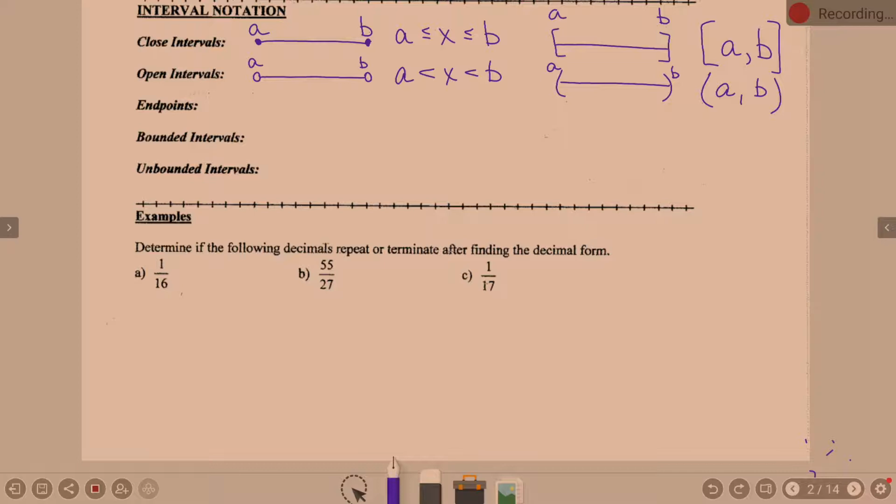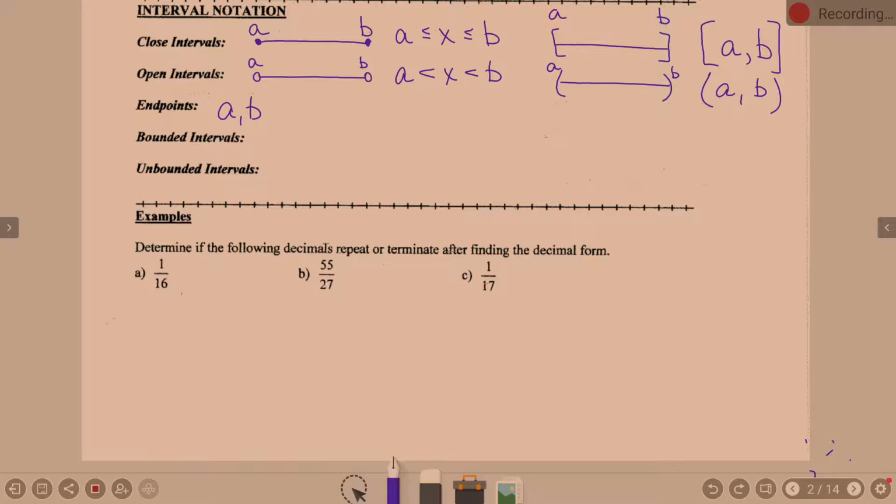Endpoints, what do I mean by endpoints? What are the endpoints I was using in those two examples? A and B. So just the points on the end, right? So A and B on those examples up above. Bounded intervals, what I was just doing up above were bounded intervals. They had endpoints, right? They're not going off to either end, okay? So any closed or open interval like this, where there's an endpoint on either side, we're not talking about going off to infinity. We'll talk about that here in a moment, but bounded intervals.